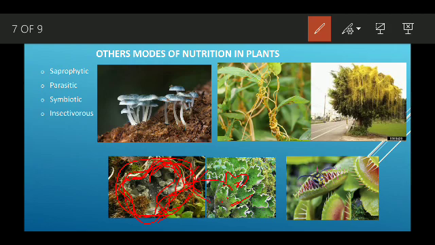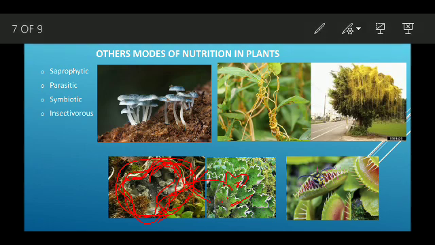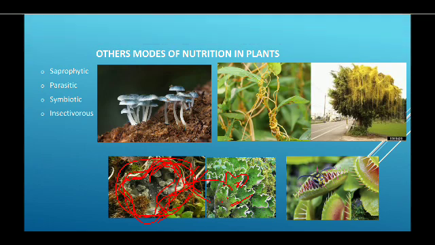Then the next type of nutrition is insectivorous.